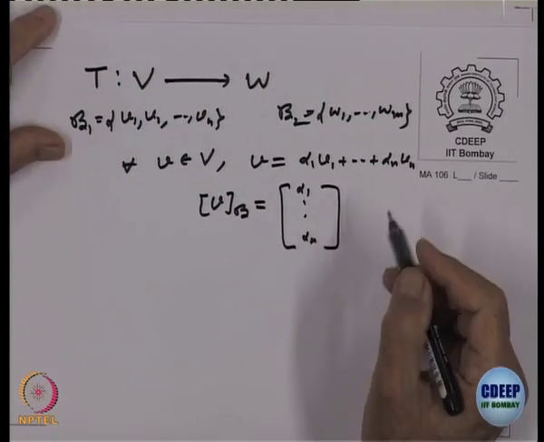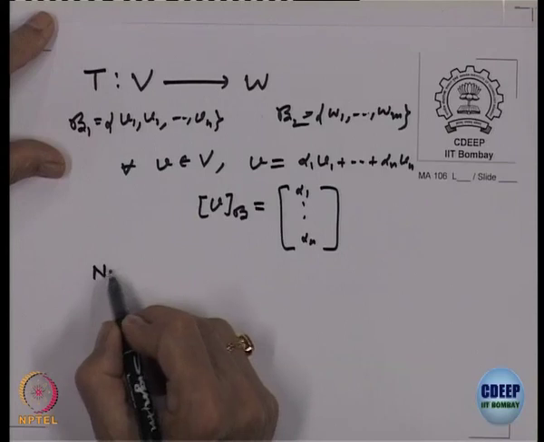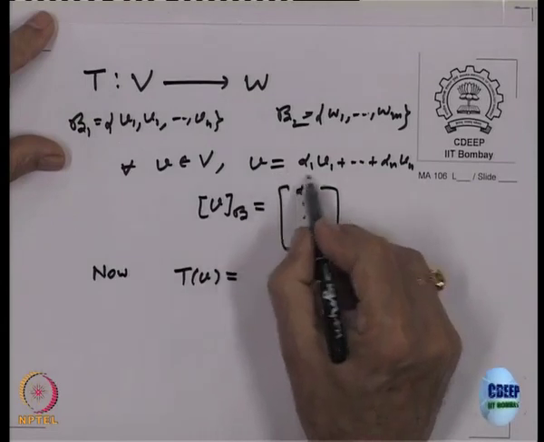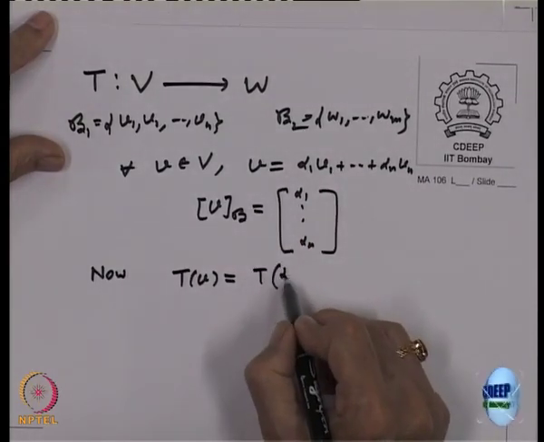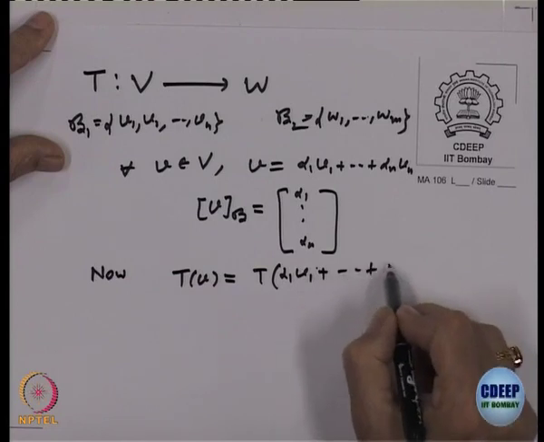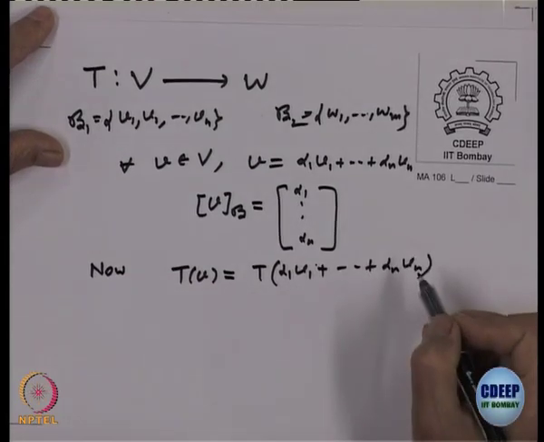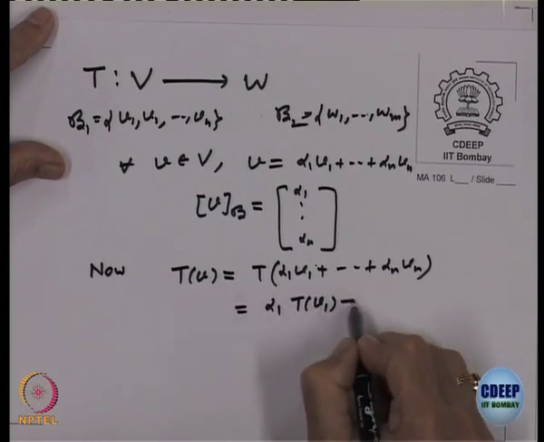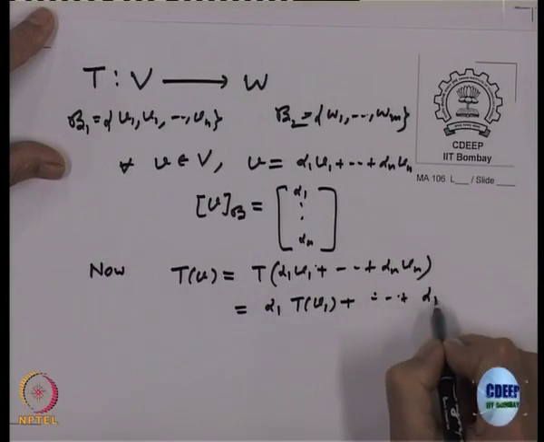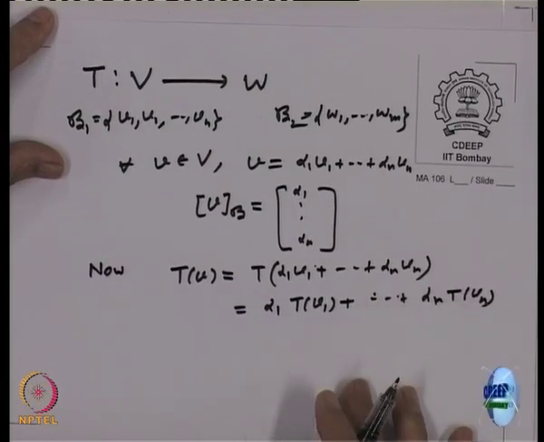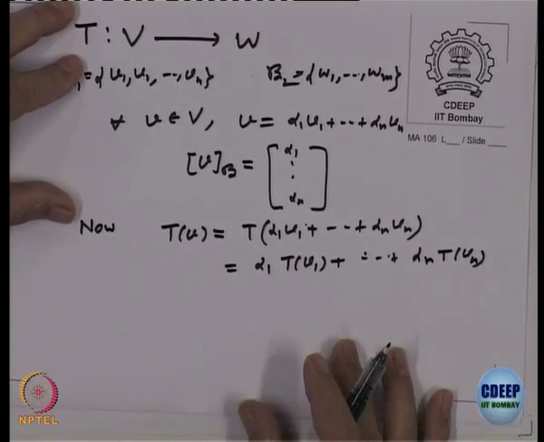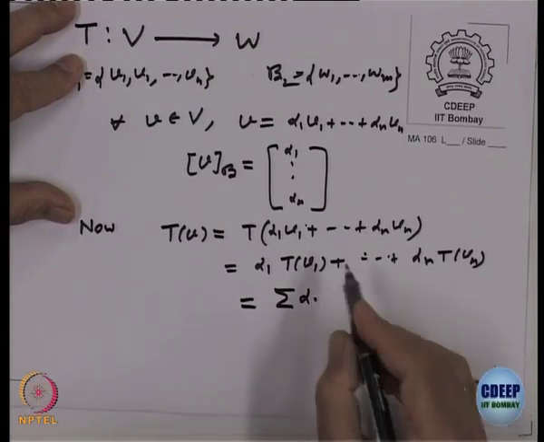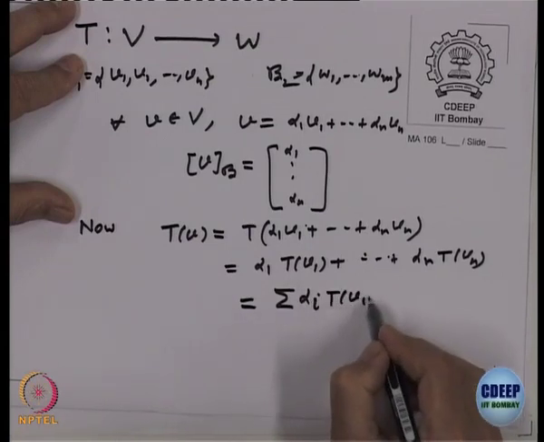That is what the theorem statement said. Okay, so now consider what is T of V. T of V is this. So, what is T of V? Alpha 1 V 1 plus ... alpha n V n, right. Using linearity, it is alpha 1 T of V 1 plus ... alpha n T of V n, right. So, let us just shorten it instead of writing dot dot dot. So, this is sigma alpha i T of V i.